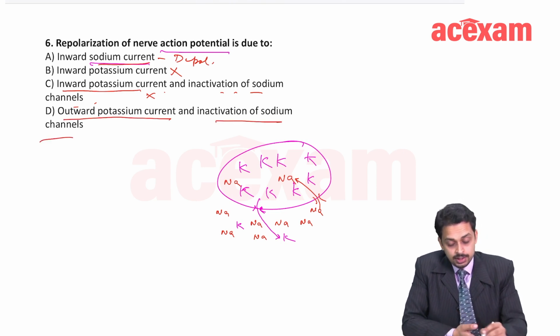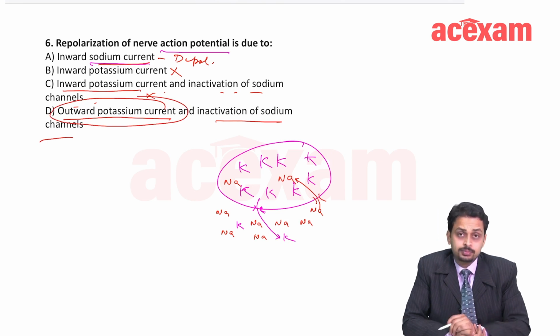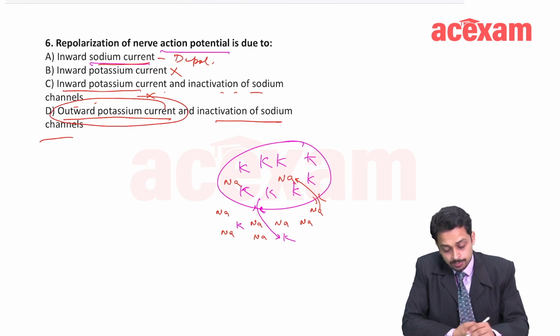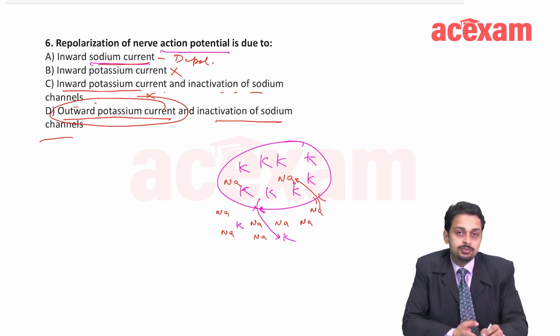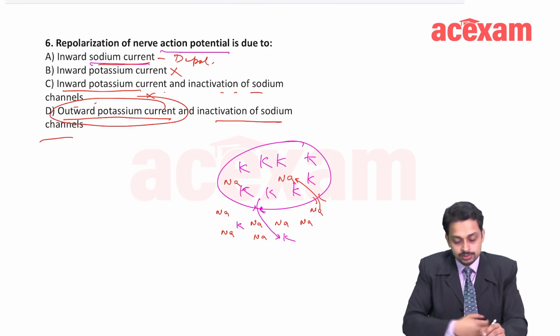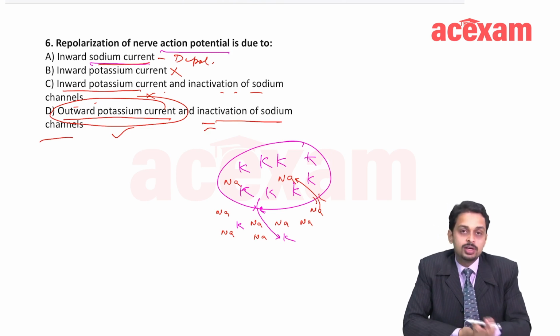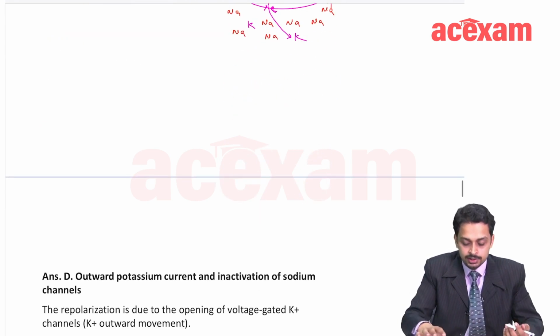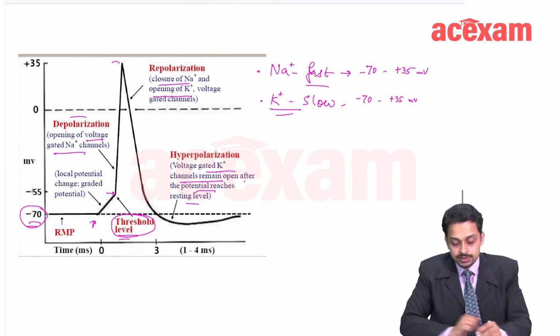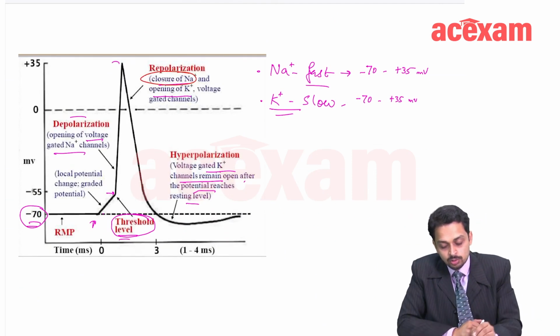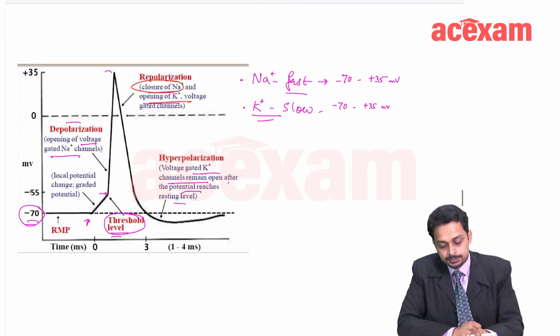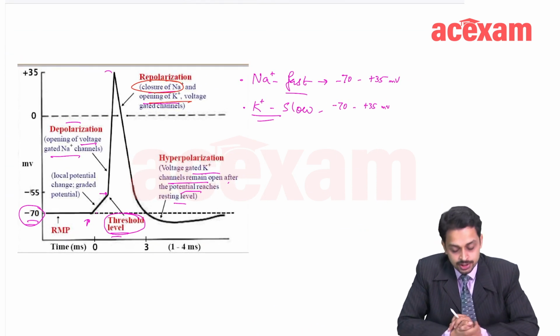This is right. The potassium current is still outwards. Absolutely. The potassium channels are open and therefore potassium efflux is happening. So, outward potassium current and the sodium channels are already inactive. That is what we just read here, right? We just read that sodium channels are closed and potassium channels are open. Fine. They are all voltage gated channels.